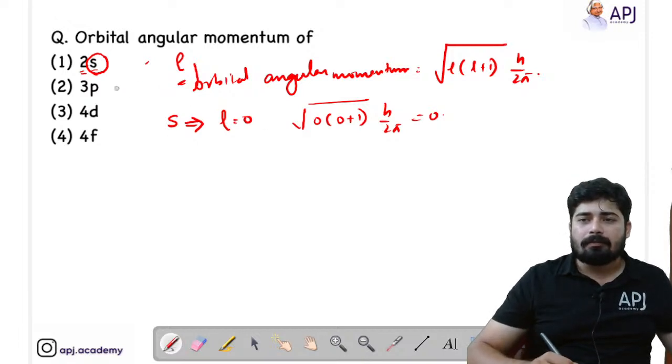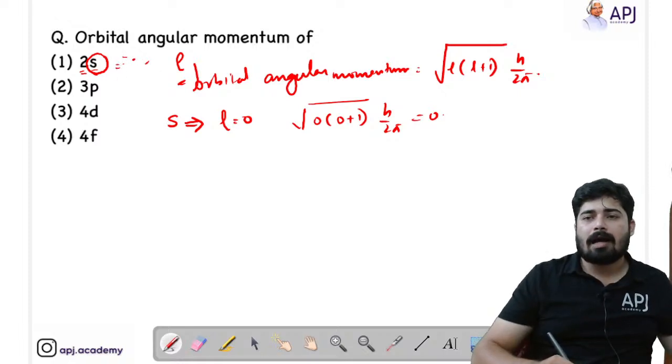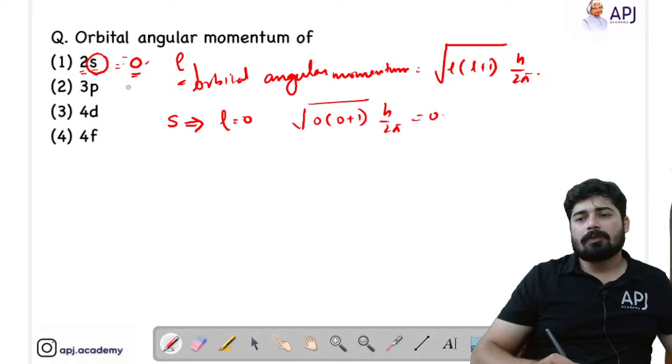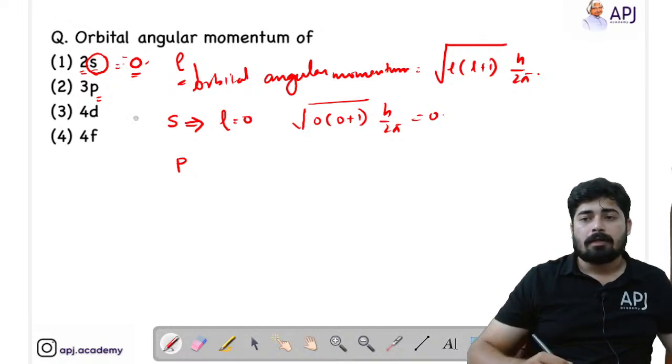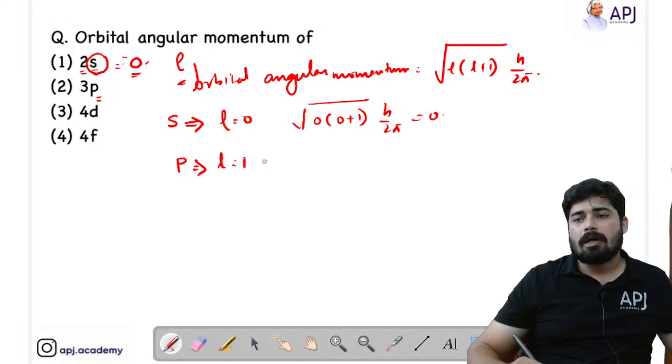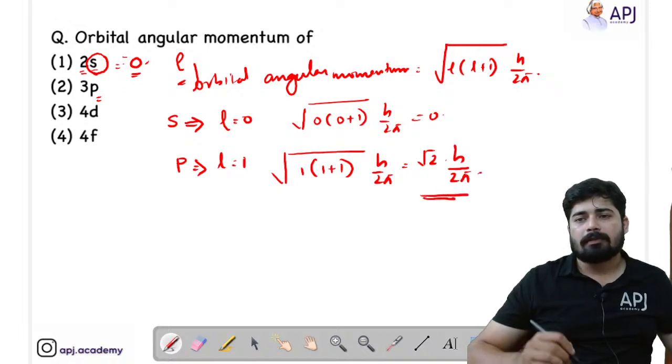So the angular momentum of 2s is 0. Now for 3p, if you are asked about the orbital angular momentum, we only have to consider the subshell. For p we know that the l value equals 1. So what is the angular momentum? Root of 1 into 1 plus 1 times h by 2 pi, that means root 2 h by 2 pi. That is the angular momentum for the p orbital.